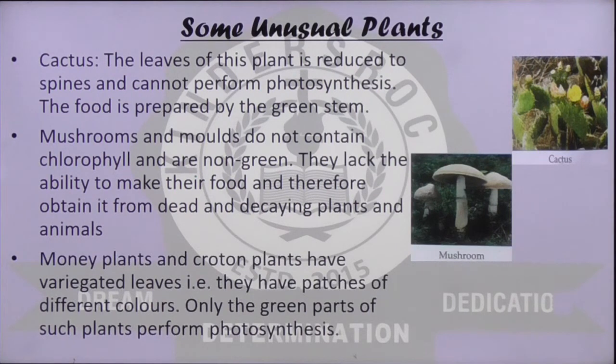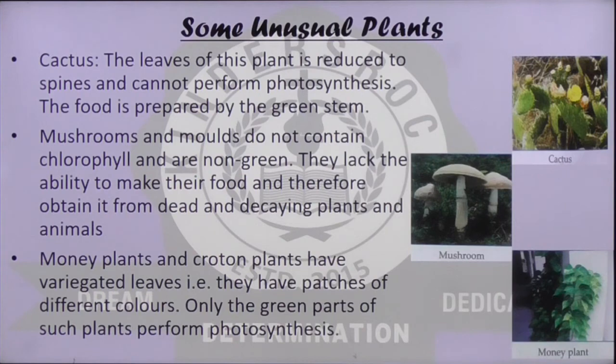Money plants and croton plants have variegated leaves, that is, they have patches of different colors on the leaves. So only the green part of such plants performs photosynthesis. We have the picture of the money plant also here.